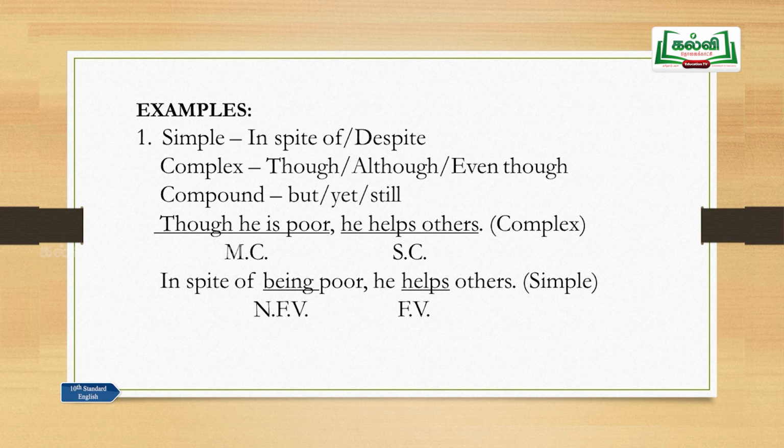In a complex sentence, when you come across in spite of or despite, you should add though, although or even though and just frame the sentence, and you will get the correct answer. And in a compound sentence, but or yet or still is to be used. How is this given in the question paper? Rewrite as instructed, rewrite as directed. When you change one sentence, that is a simple sentence, into complex or compound, without changing the meaning, you should change it.